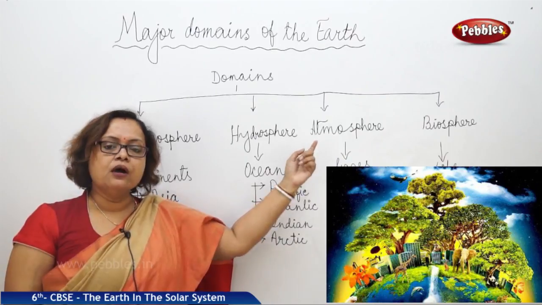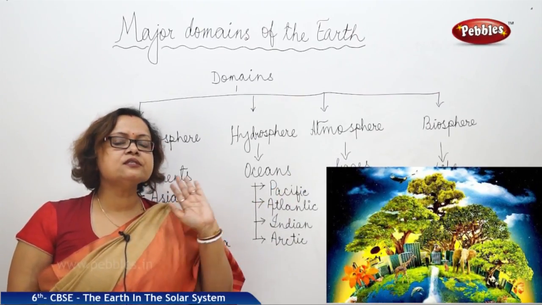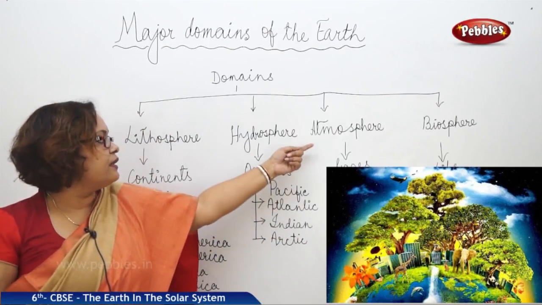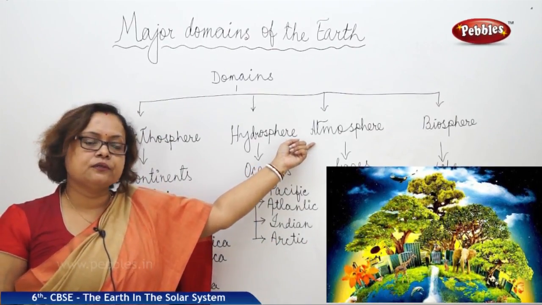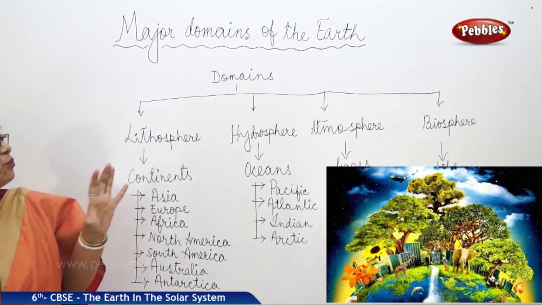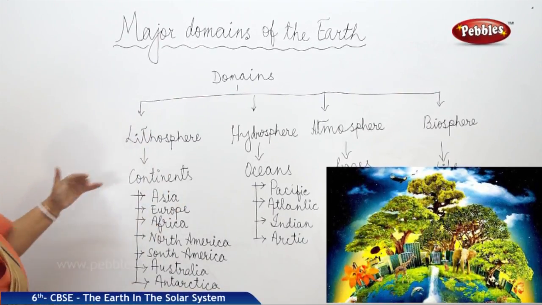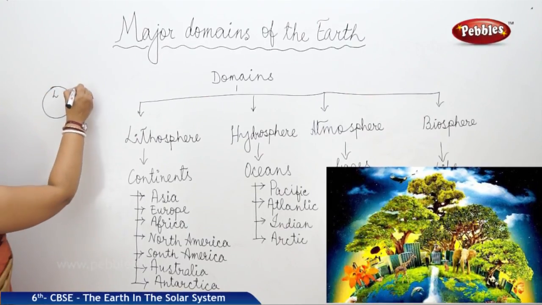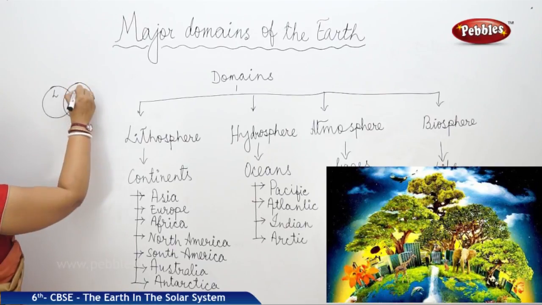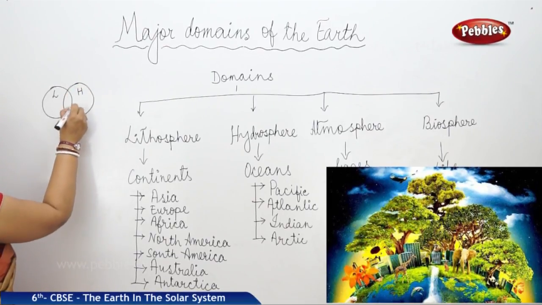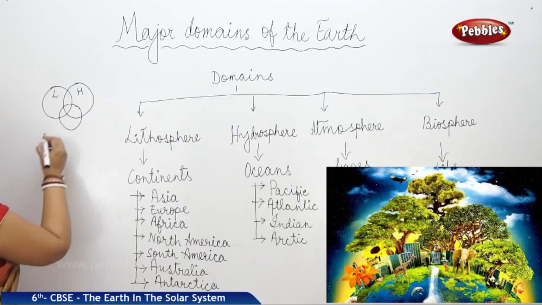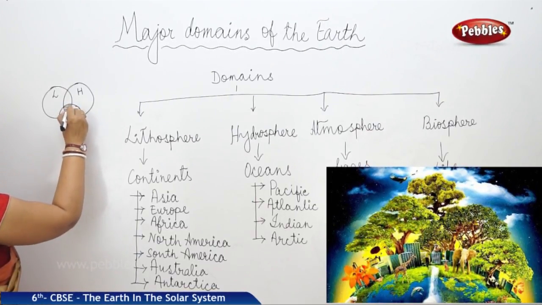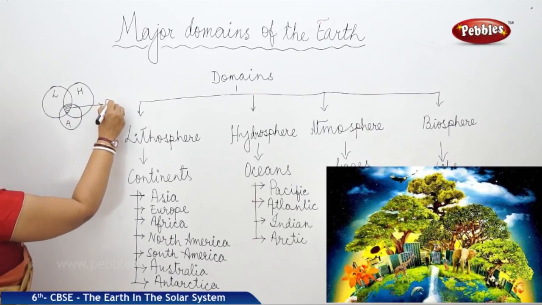Next we are coming to atmosphere, the gaseous part of the world that covers all of us, we can feel it, that is known as atmosphere. In a graphic presentation, we can draw it like this. If this is lithosphere and this is hydrosphere and this is atmosphere, then in between, the small part we can say as biosphere.